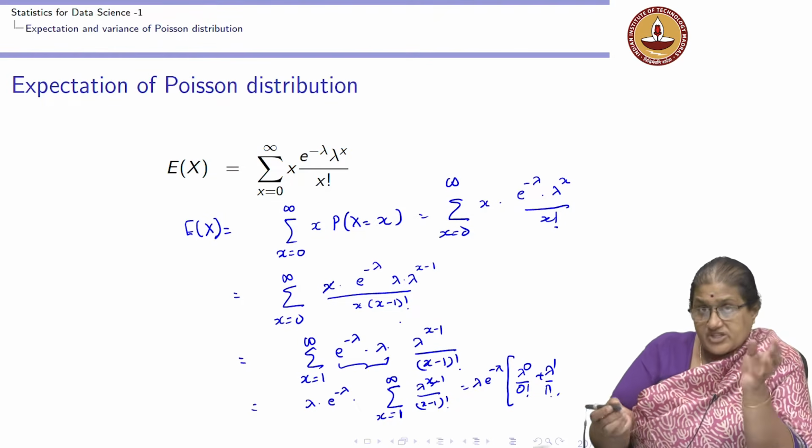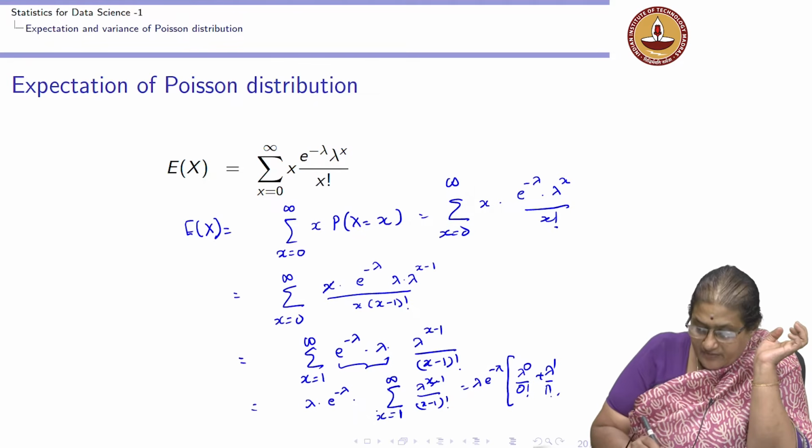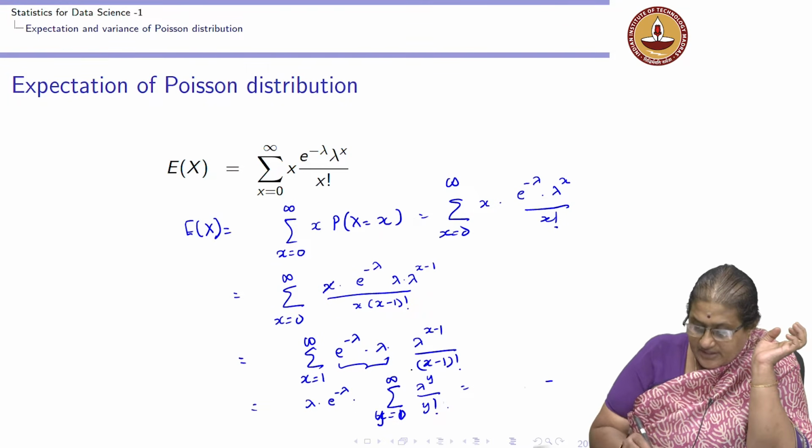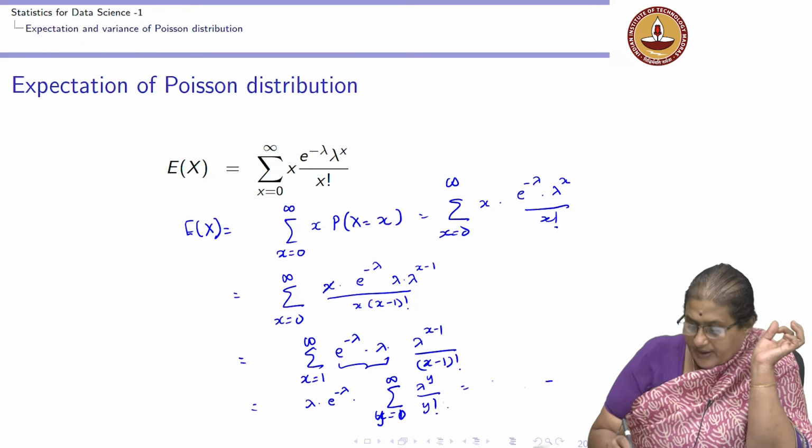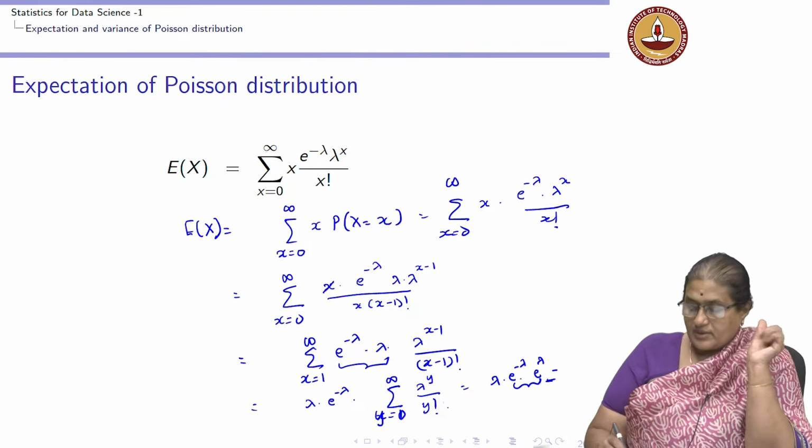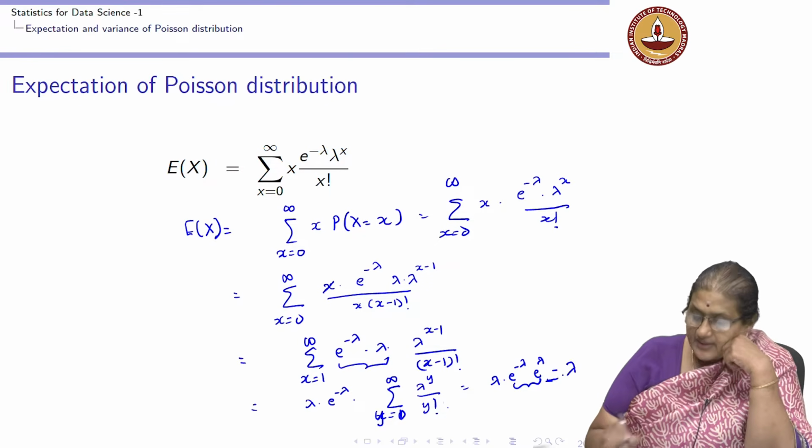Or I can take x minus 1 equal to y. If x minus 1 equal to y, I get the summation, y equal to 0 to infinity, of lambda to the power of y by y factorial, which I know is nothing but e to the power of lambda. I get lambda into e to the power of minus lambda into e to the power of lambda. These two would be just 1, and I get lambda.